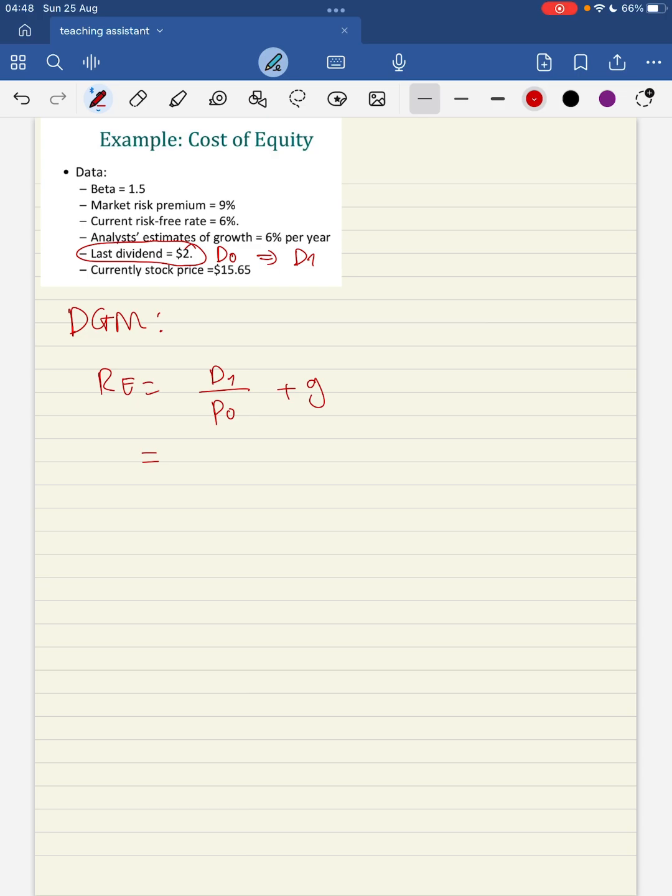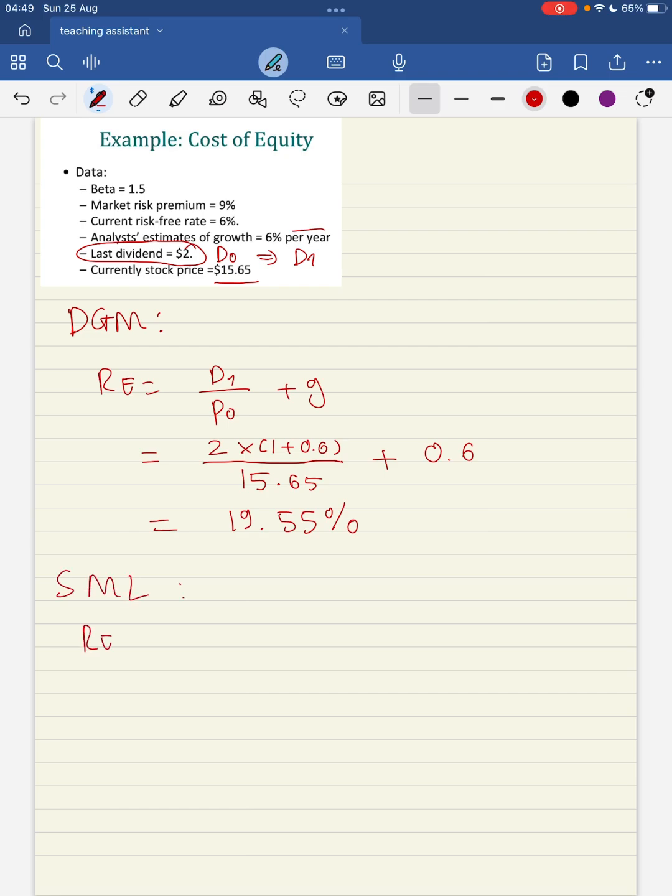To compute D1, we simply take 2, which is D0, times 1 plus the growth rate, which is 6% per year, so 0.06, divided by P0. P0 is 15.65. Next, we add the growth rate, which is also 0.06. Together, we have 19.55%. How about the security market line method?